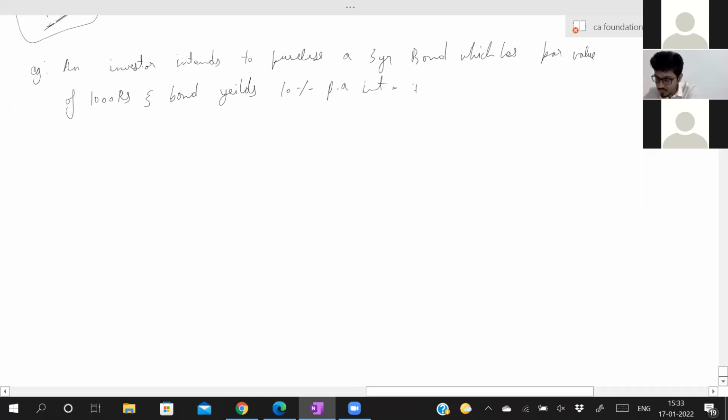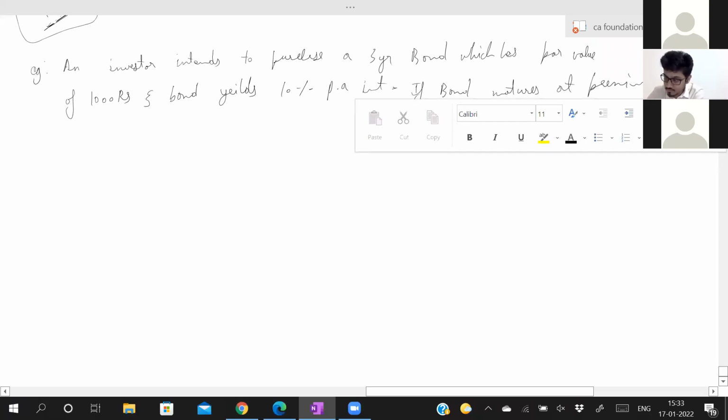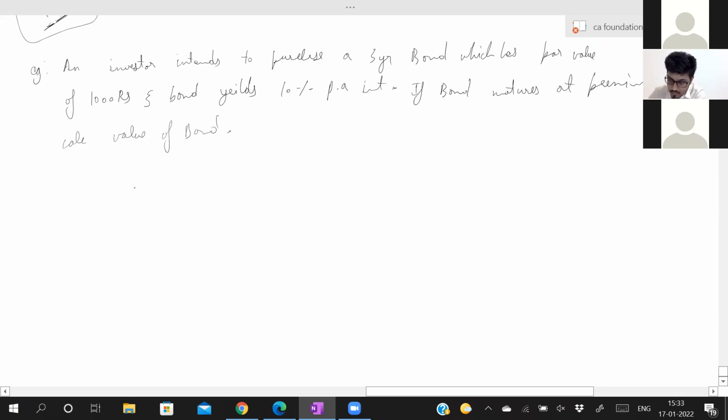Now, if the bond matures at a premium of 10%, calculate the value of the bond. How will you do that?